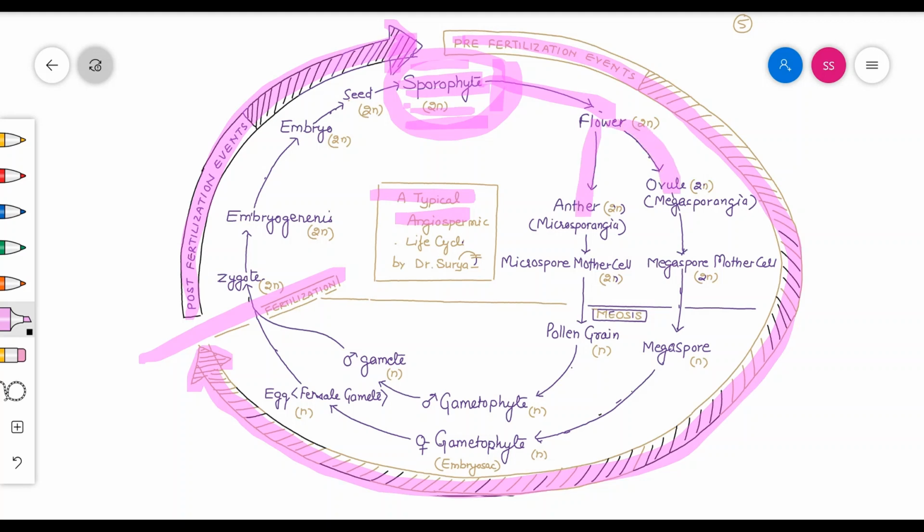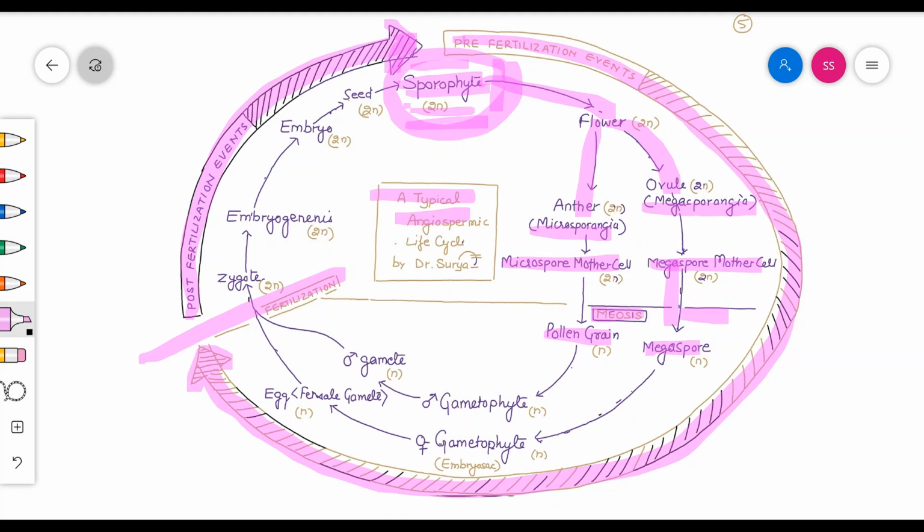Anther can be termed as microsporangia, whereas ovule can be termed as megasporangia, which is present in the ovary. In the anther, microspore mother cell gives rise to pollen grains with the help of meiosis, and in megasporangia, megaspore mother cell gives rise to megaspore with the help of meiosis.